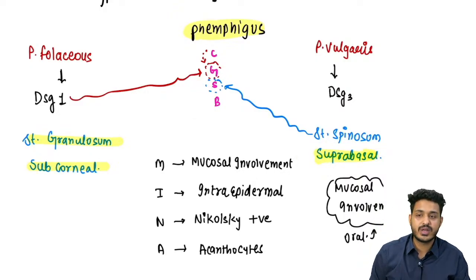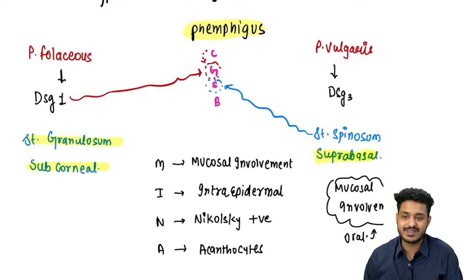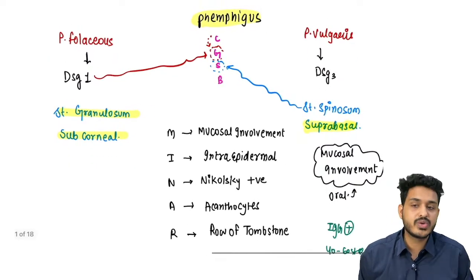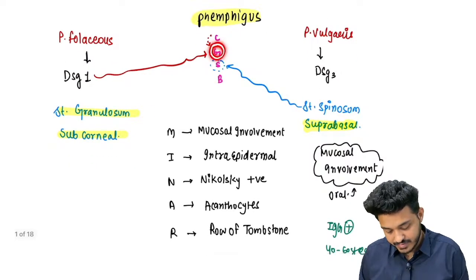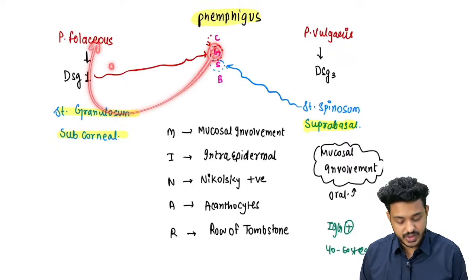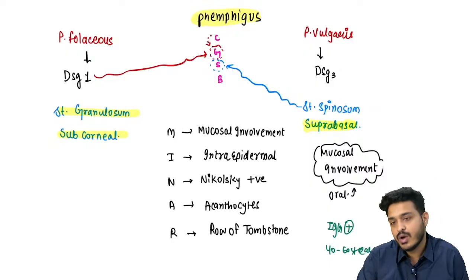So a suprabasal disease is going to be there. What is going to be your diagnosis? Suprabasal means it is not going to be what? Foliaceus. It is going to be what? It is going to be vulgaris. This is the only thing you need to remember, right? If you can remember this, this is going to fetch you 1 mark, right? So if they write the problem lies in the granulosum, this is going to go in favor of foliaceus. If the problem lies in the spinosum, this is going to go in favor of vulgaris, right?